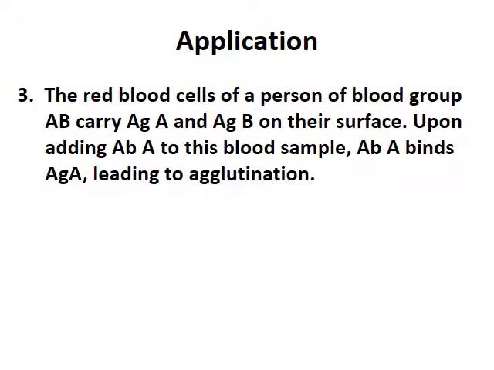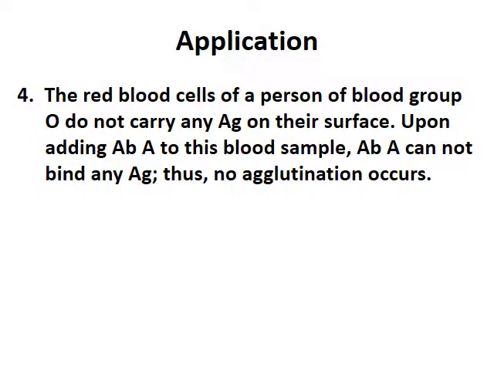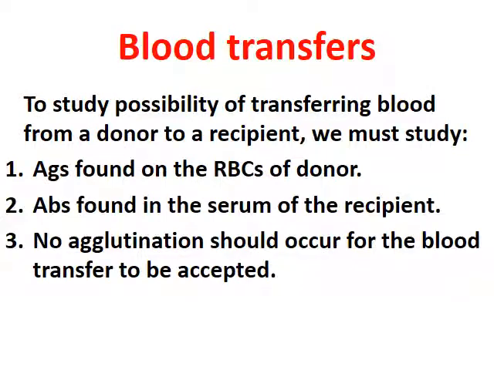While the red blood cells of a person of blood group AB carry both antigens, antigen A and antigen B, on their surface. So upon adding antibody A, it can move toward antigen A. Antibody A binds to antigen A, leading to agglutination. The blood cells of a person of blood group O do not carry any antigen on their surface. So upon adding antibody A to this blood sample, antibody A cannot bind any antigen, thus no agglutination occurs.